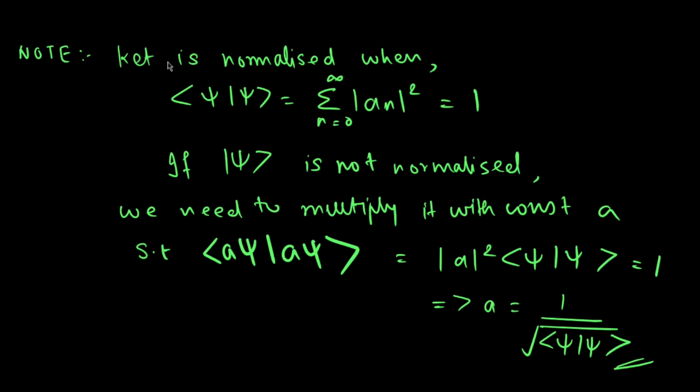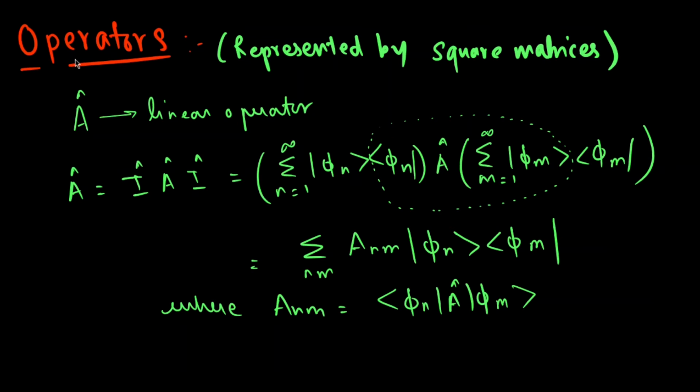One more thing to note is that our ket is normalized when the norm of ψ is equal to 1. If ψ is not normalized, we need to multiply it with a constant a, the normalization constant, such that bra of aψ into ket of aψ will give you mod square of a into the norm of ψ, and from this we get our normalization constant as 1 by root under the norm of ψ. Now let's see the matrix representation of operators.